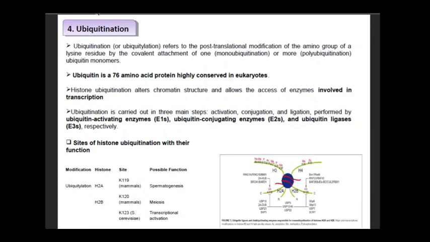In mammals, it leads to spermatogenesis. H2B at K120 in mammals leads to meiosis. K123 in Saccharomyces cerevisiae leads to transcriptional activation. So ubiquitination has different roles.